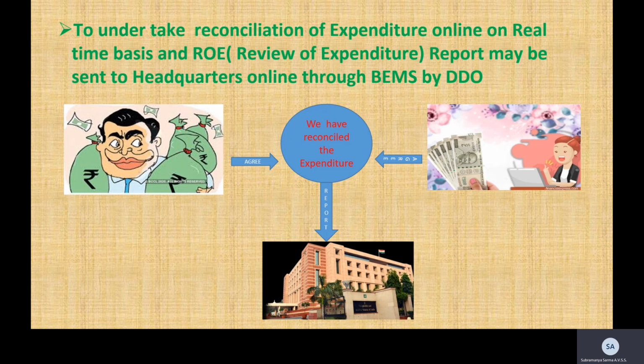What the DDO does in order to do this is first tally all the expenditure incurred during a month with the PAO. Once they have agreed that everything is in place and everything has been rectified, if there was any misclassification, then all these transactions are completed, and a report is sent every month to the headquarters office. That is called the review of expenditure. The DDO is primarily responsible for sending this report on reconciliation with the PAO.